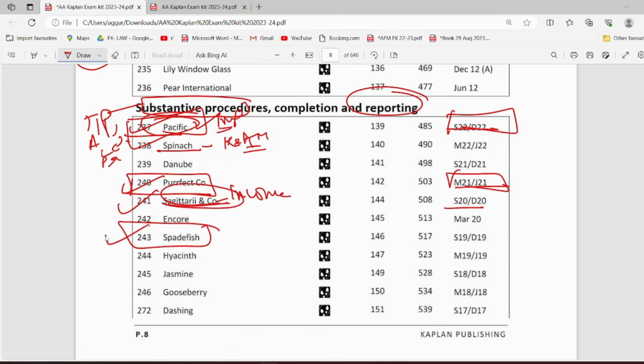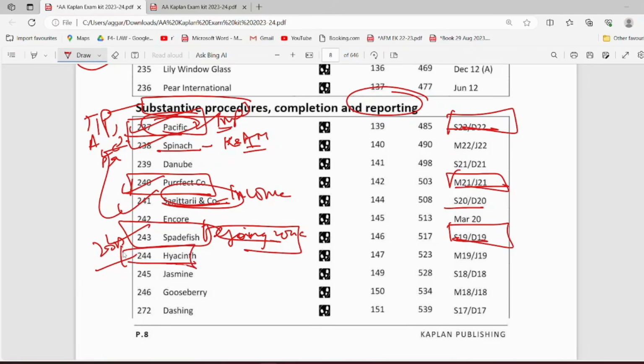Then 243, Spade Fish company, is again very important. It contains your going concern concept. So this is again a past paper question, but just because of this, it is very, very important. 243, this is a 20 marker. Majorly in this area, in substantive procedures, you will see 20 marker questions and not 30 marker questions.